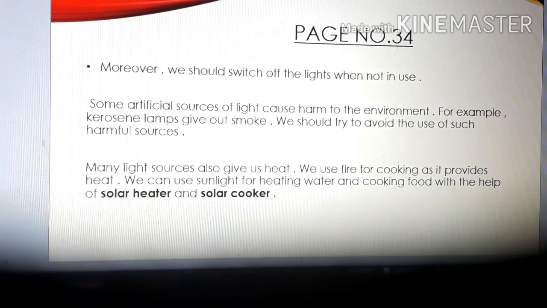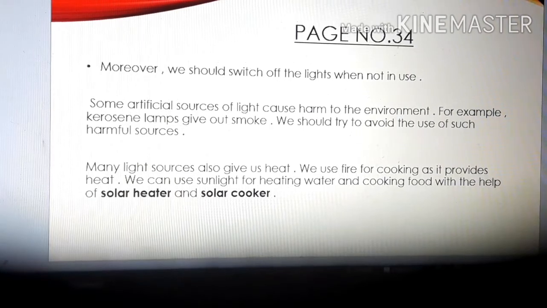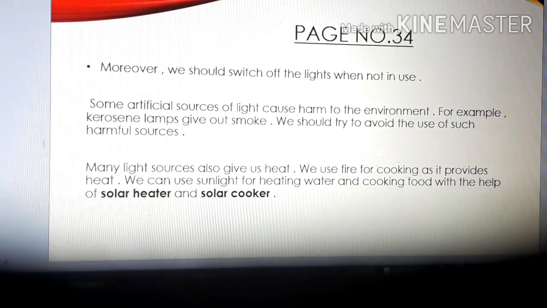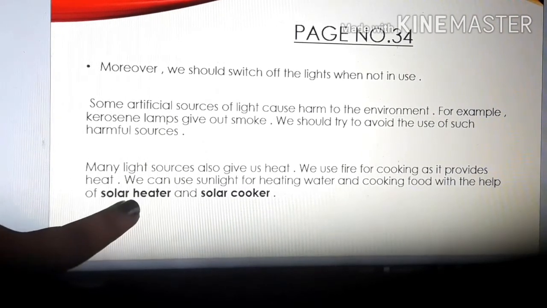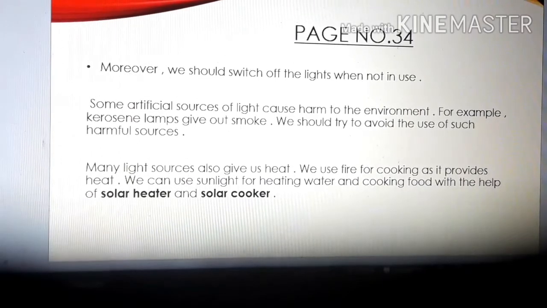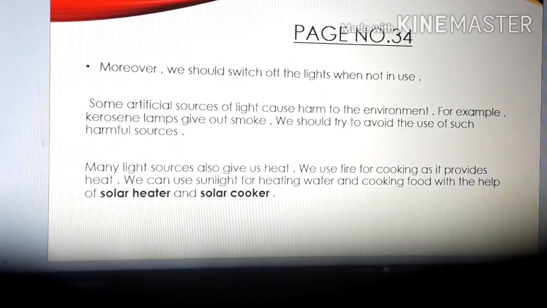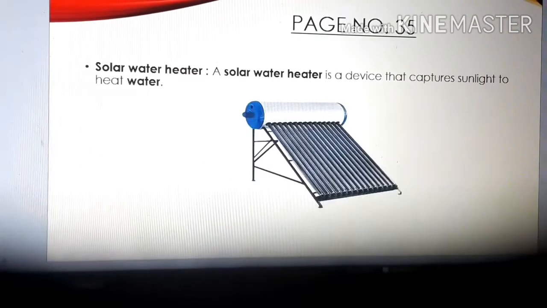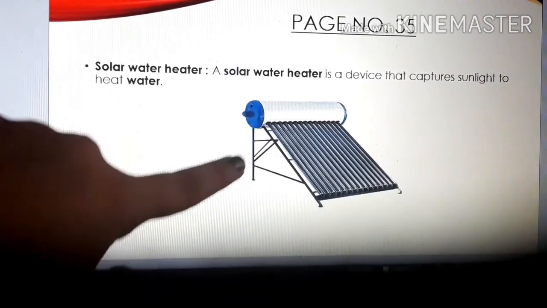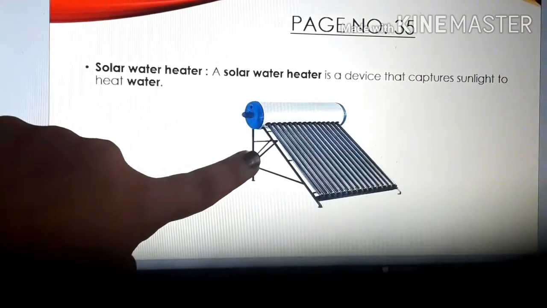Now children, how can we use sunlight for heating water? Is it possible? Yes children, with the help of solar heater and solar cooker. You can see the picture on page number 34 of your book. Now see here children, this is a solar water heater.